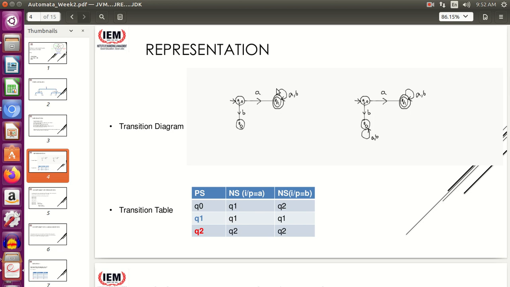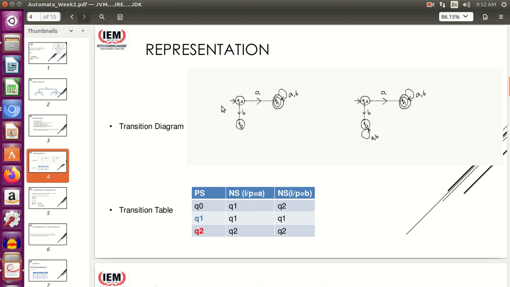Part 2 is you have to ensure that the strings which are not a part of this language are rejected by this automata. So which are the strings which are not part of the language? Obviously the strings starting with B or starting with anything else. Is it accepted? No, it is not accepted because it will go to the trap state. Moreover, even if you check with an empty string, it is also logically not starting with A, right?